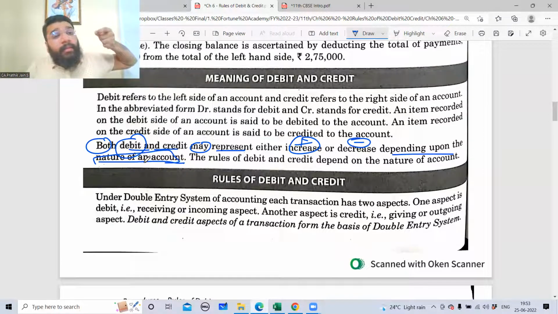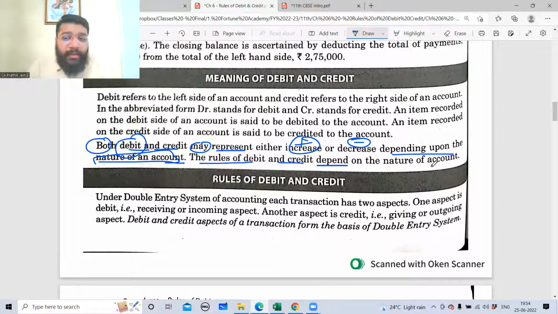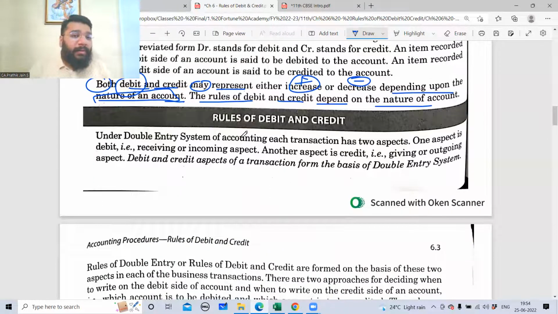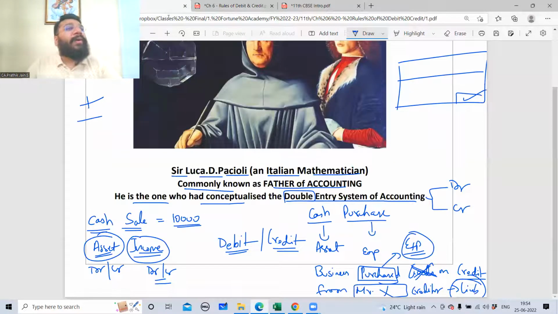Now, how do we determine what is the nature of account? That is something you will learn in the next class. The rules of debit and credit depend on the nature of account. Rules of debit and credit. Under the double entry system of accounting, we have come across this word somewhere. Father of accounting, Luca Pacioli, is the one who invented the concept of the double entry system of accounting.